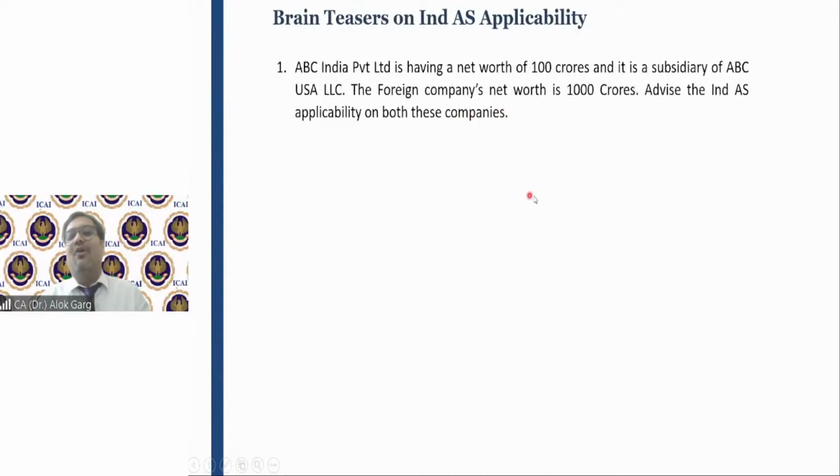Not applicable at all. Because this Indian company has a net worth of less than 250 crore, and this Indian company is a subsidiary of a foreign company. So we will not see the criteria of that foreign company, right? And on the foreign company, of course, IND AS is not applicable.